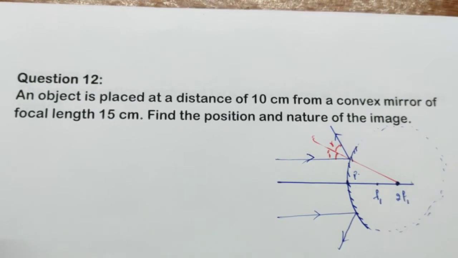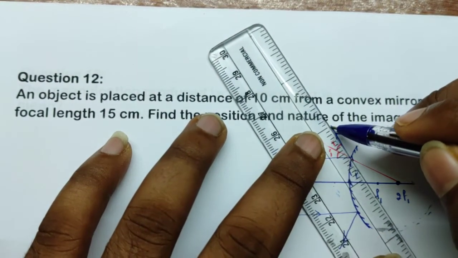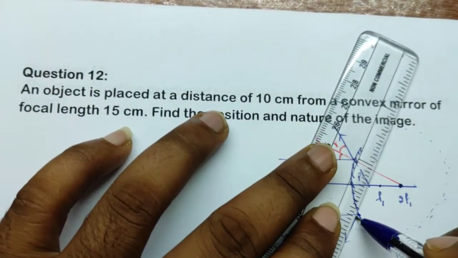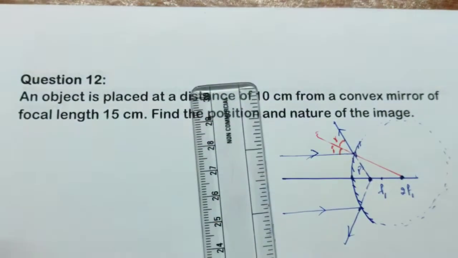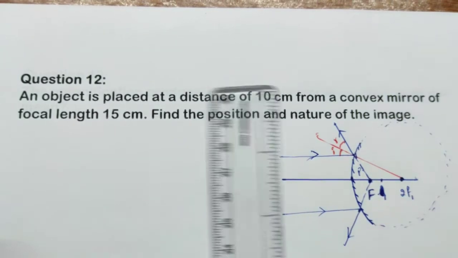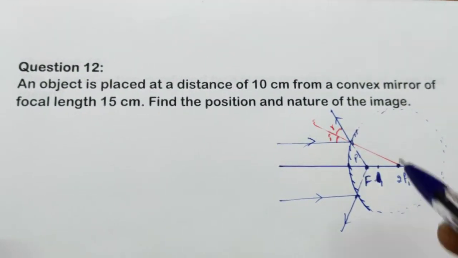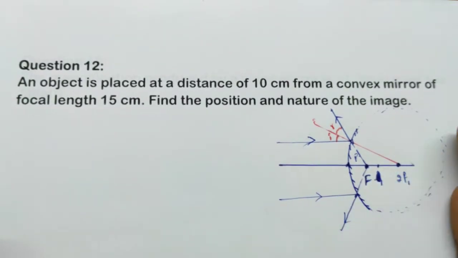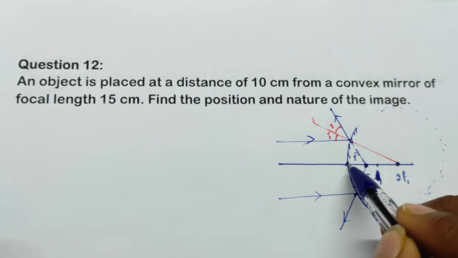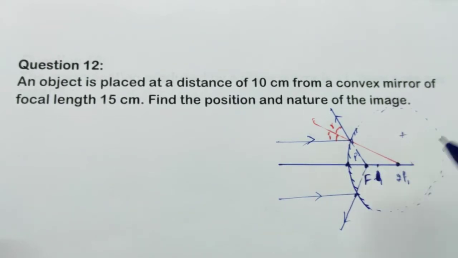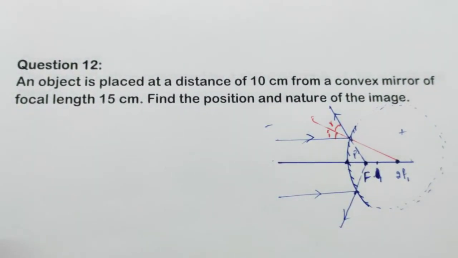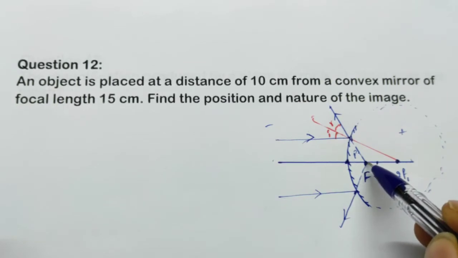But if you see here, there is a miraculous thing happening. If you extend this line like this, and the same way this line also, they will meet at this point, right? This point is the focus, or principal focus, you can take it like that. Okay, so where this point is formed, is it on the right side or left side? That is very important. From the pole, if it is forming on the right side, it means positive. From the pole, if it is on the left side, it means negative. Simple and plain. So here it is clear that the focus is positive.